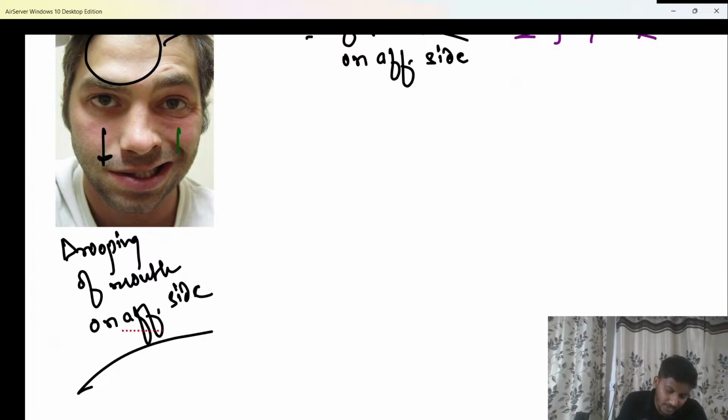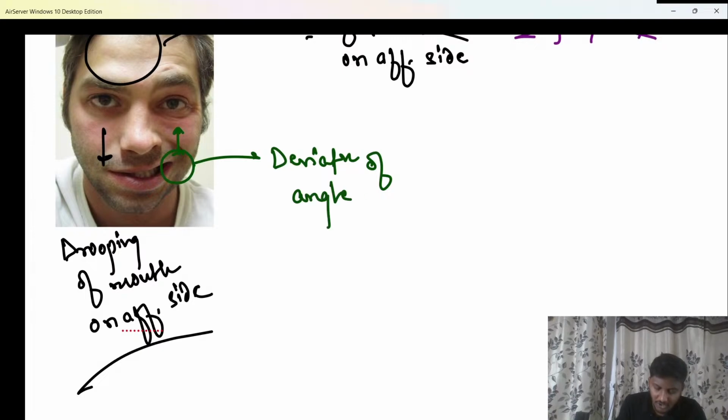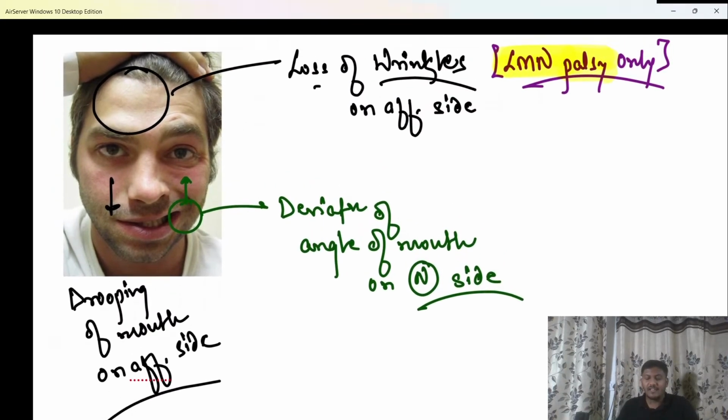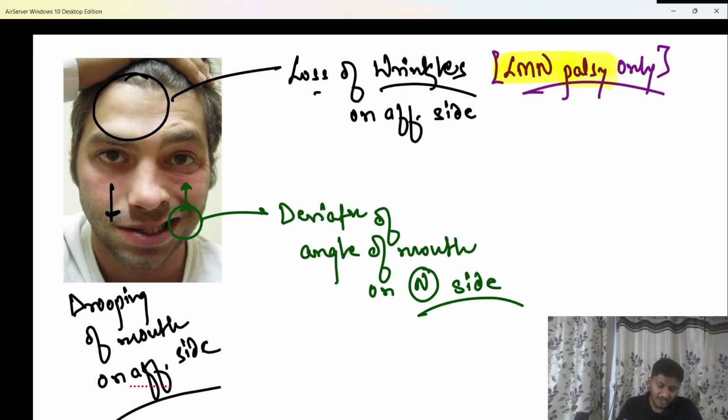I find drooping on the affected side easier, it seems logical to me, and you can definitely say deviation of angle of mouth to the normal side, because on the normal side the muscles are working, and that's the reason they are going to pull the angle of mouth towards their side.